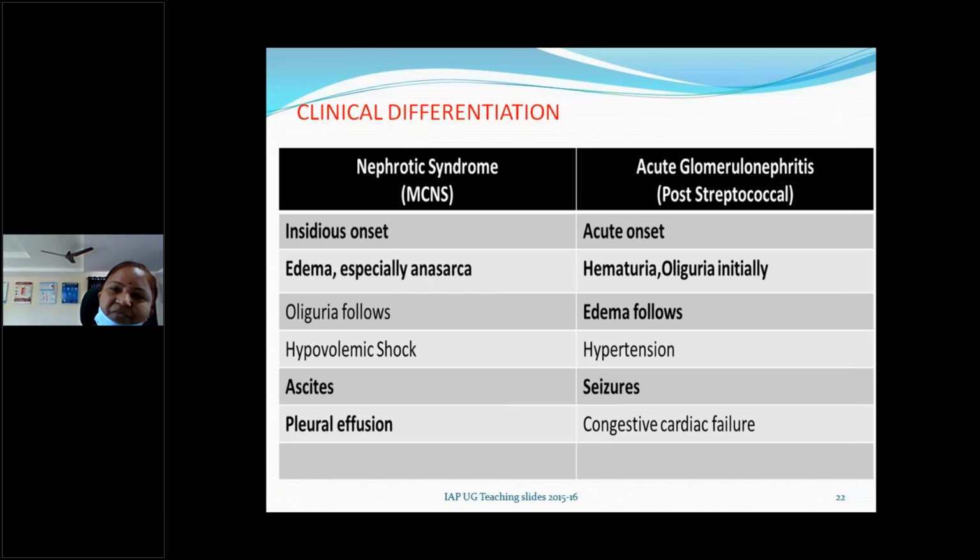Or if you get a case of generalized edema also, they will ask what are the other conditions with generalized edema the child may have. These are 2 conditions. What are the others? Sometimes you will have spotters for a practical examination. The child is there with generalized edema, or otherwise a clinical photograph of a child with generalized edema or anasarca, they will show. What are the other differential diagnoses for anasarca?